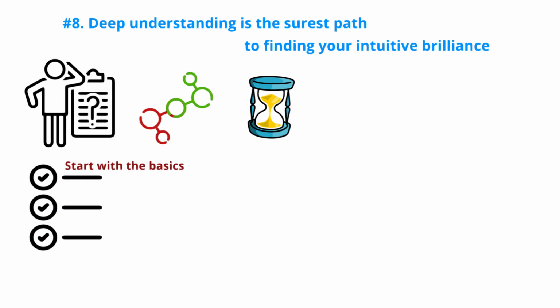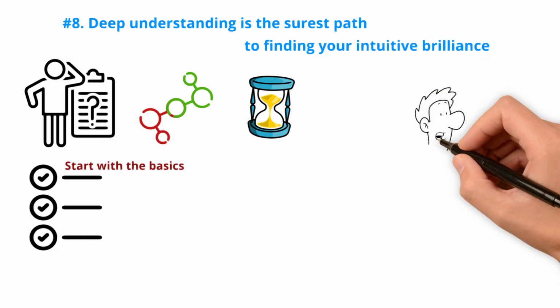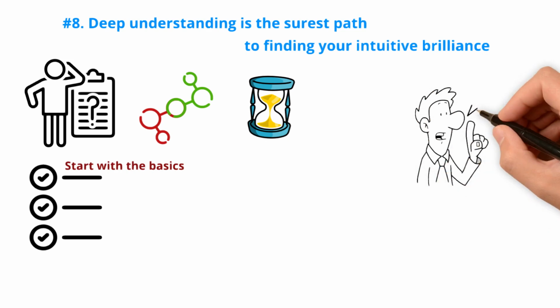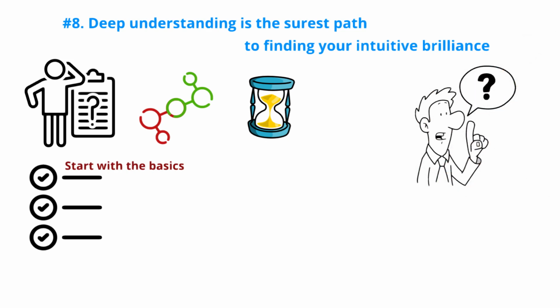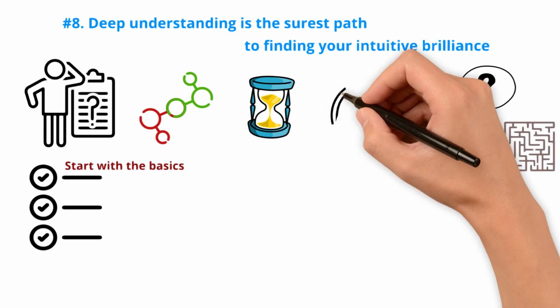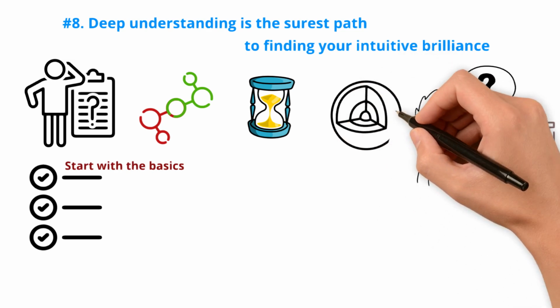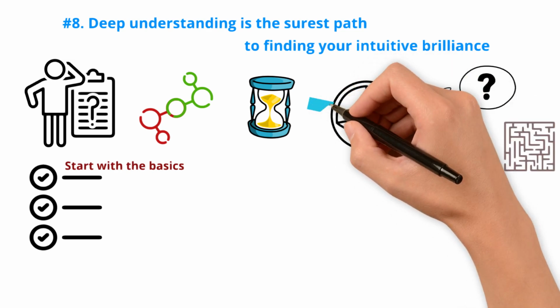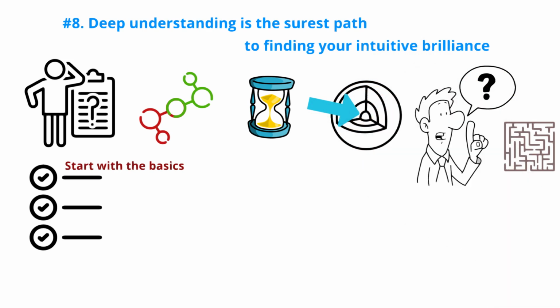Start with the basics. Feynman was known for asking seemingly simple questions and persistently delving into basic concepts. He understood that it's possible to progress to complex ideas when you have a solid grasp of foundational ones. To become an intuitive expert, you must thoroughly comprehend the fundamental concepts of your field.